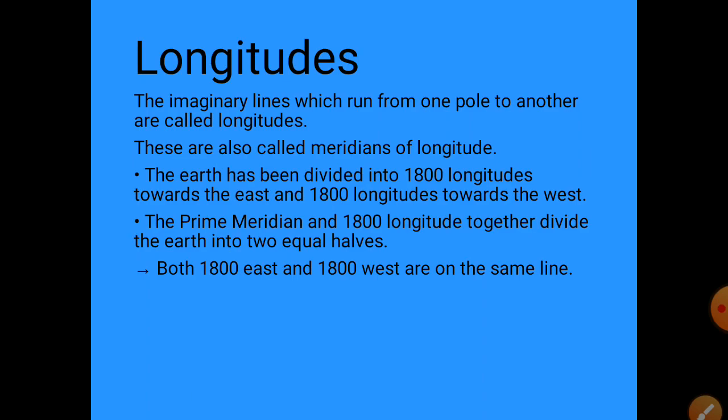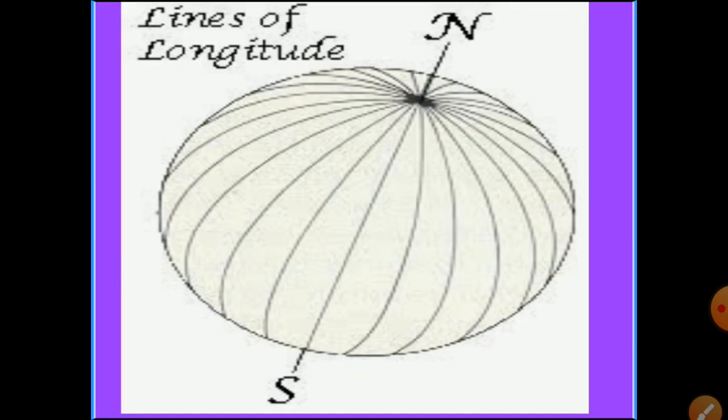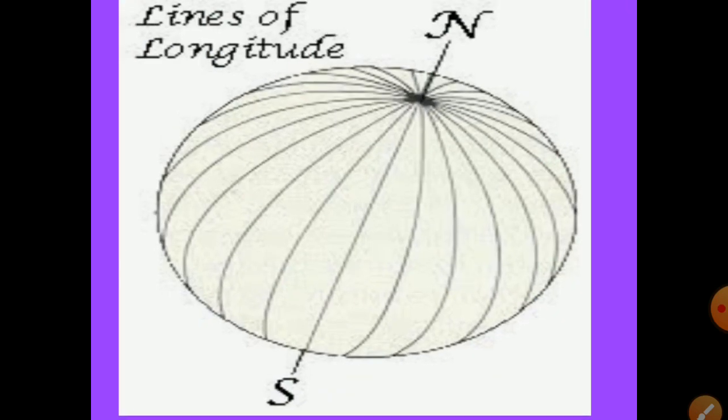The prime meridian and the 180 degree longitude together divide the earth into two equal halves. So the prime meridian, which passes through the center towards the north pole and the south pole, also divides the earth into two equal halves. Both 180 east and 180 west are on the same line. Here you can see the longitudes. These are the lines of longitudes.